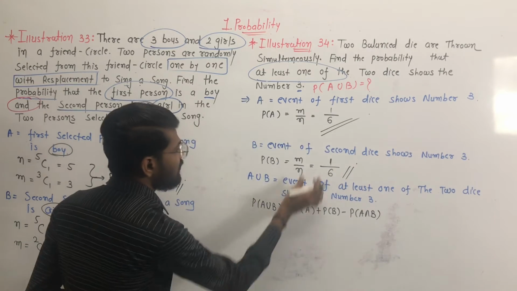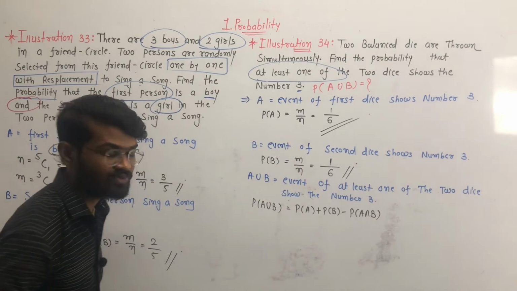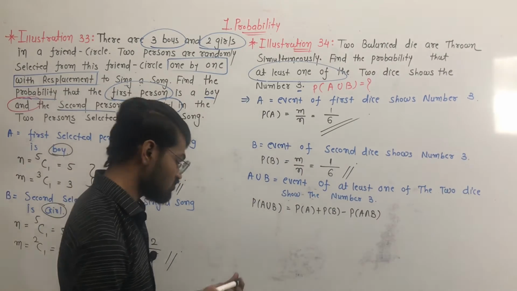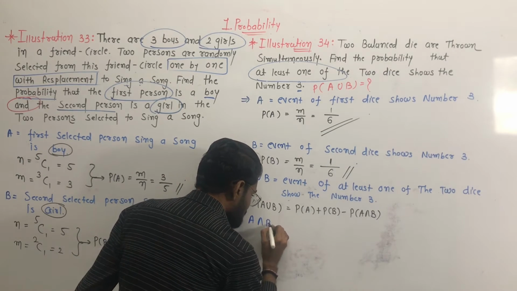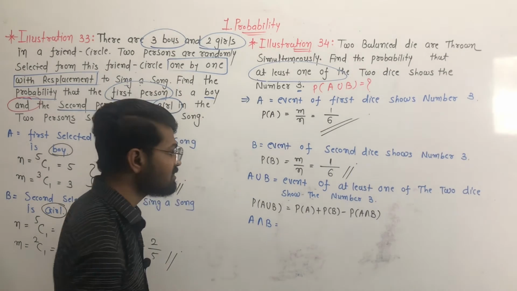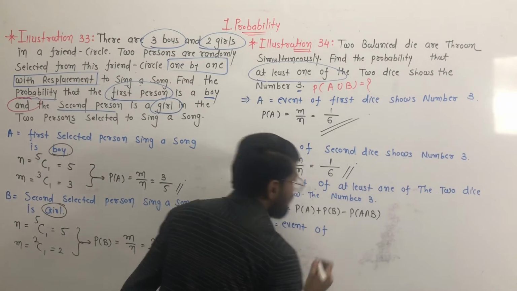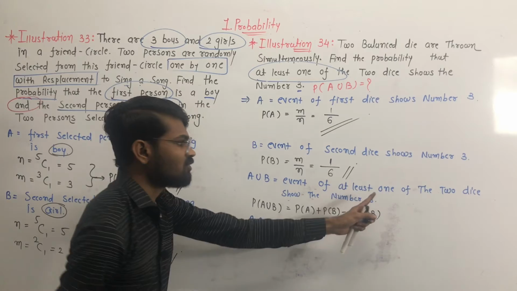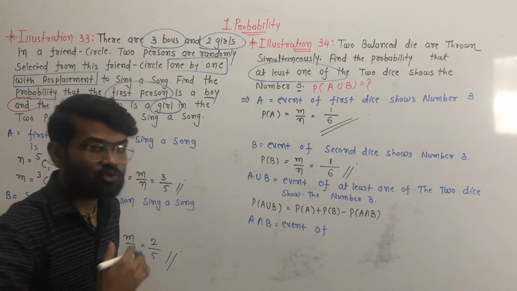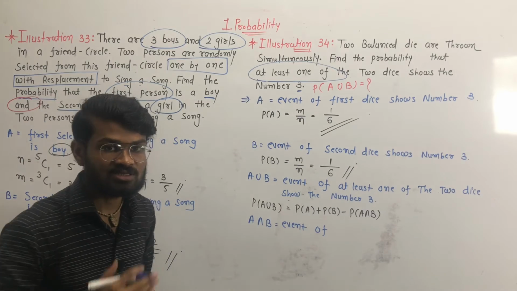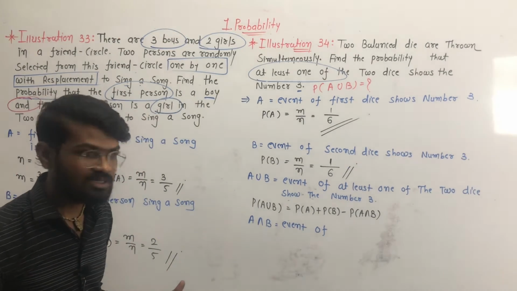We know P of A, and we know P of B, but we don't know P of the intersection of events A and B. So first of all we find the intersection of events A and B. The intersection of A and B is the event that the first and second dice both show the number 3. Yes, both events A and B occur simultaneously. Clear?